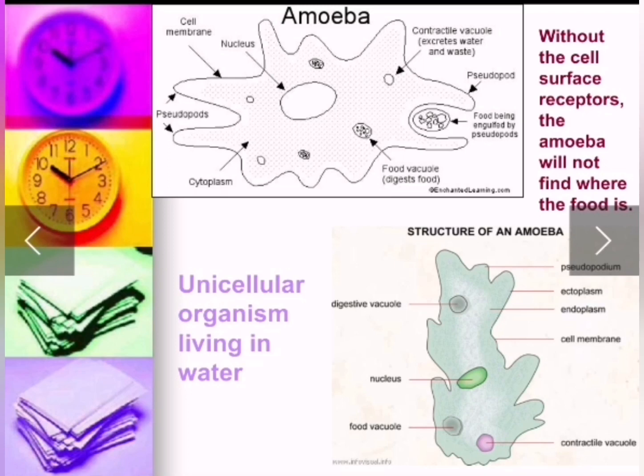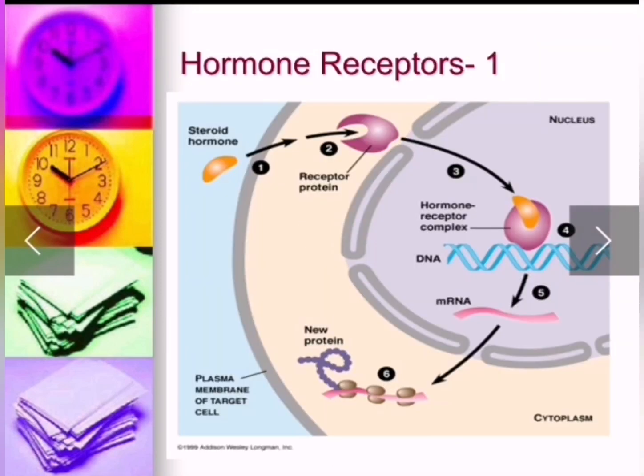Without the cell surface receptor, the amoeba will not find where the food is. Amoeba is a unicellular organism living in water. It's classified as an animal.